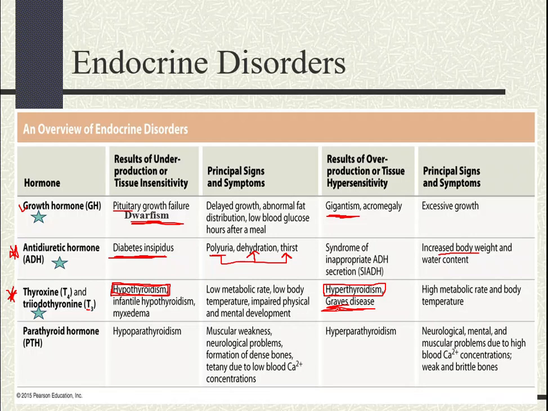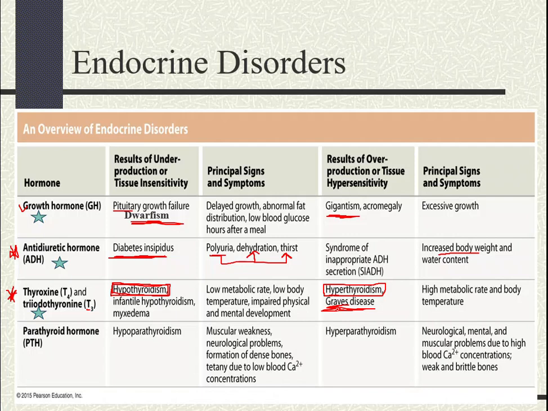Basically, the antibodies, which are part of the immune system, overstimulate the TSH receptors on the thyroid gland and basically cause the thyroid gland to abnormally grow and produce T3 and T4.